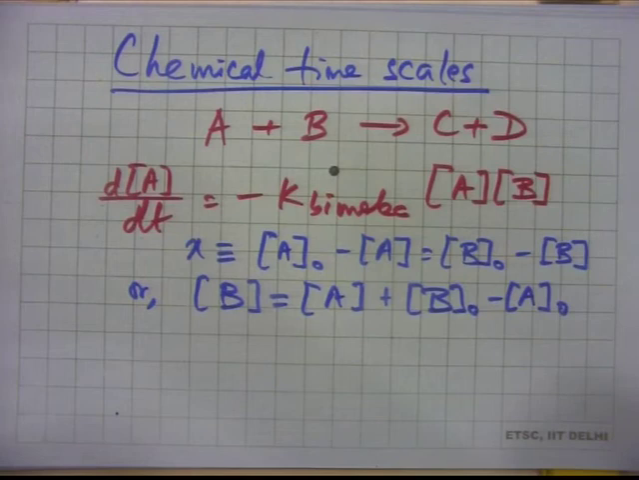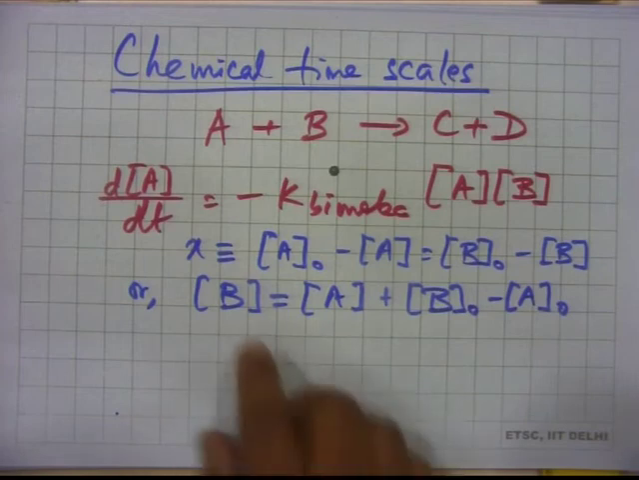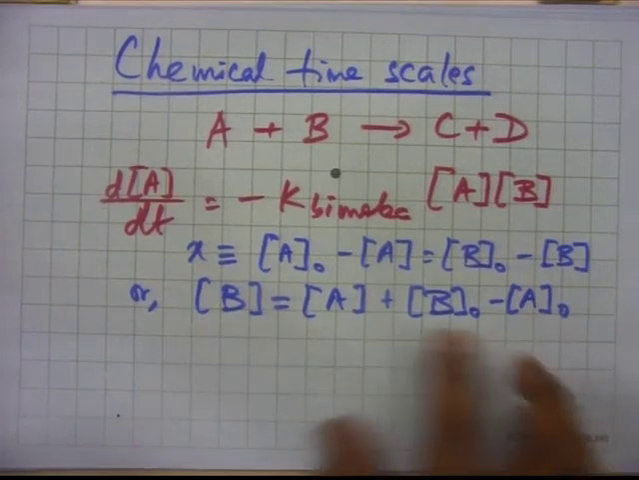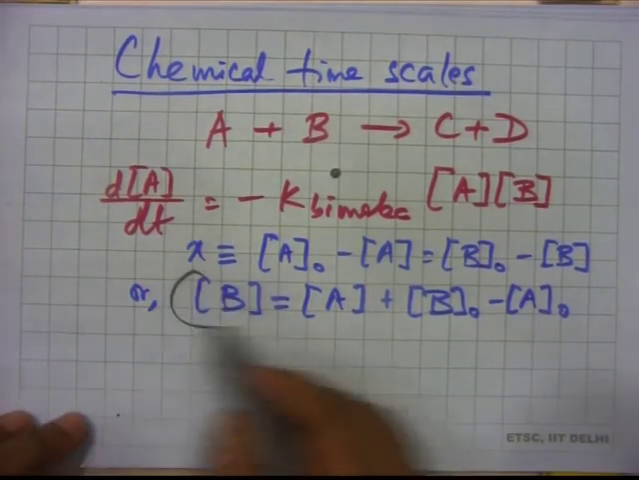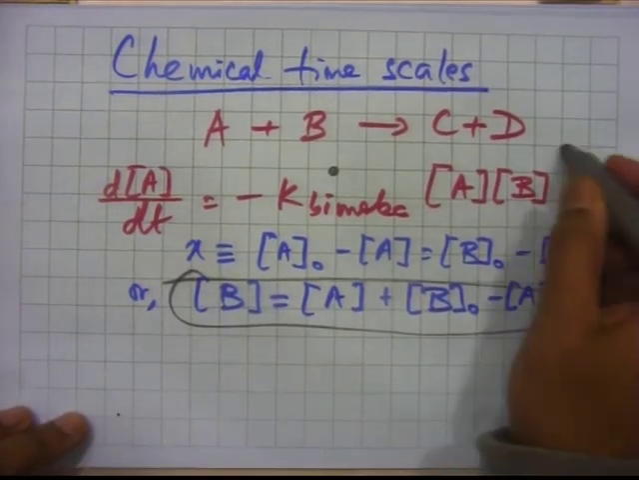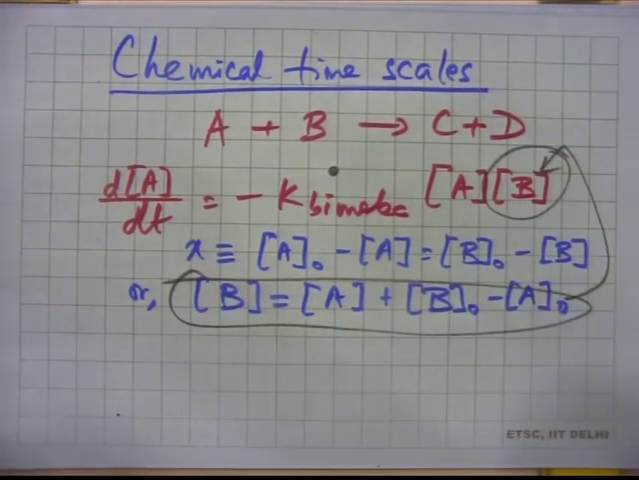That should be correct. Okay, so, we can write B in terms of A, and once we do that, we can take this expression for B and put it in here, so that we get an expression which is only in terms of A, right.